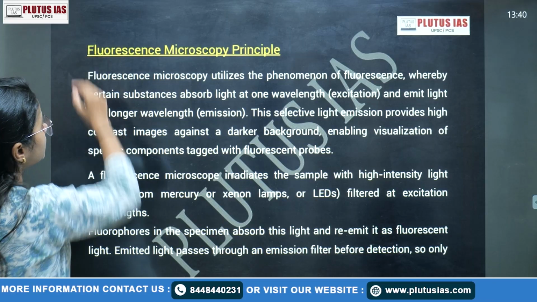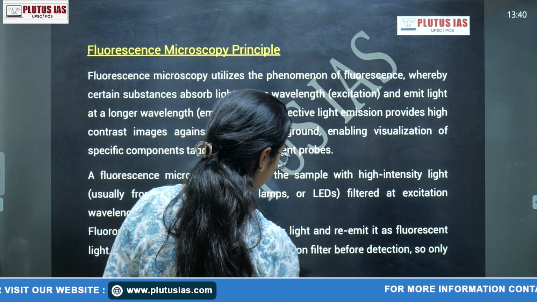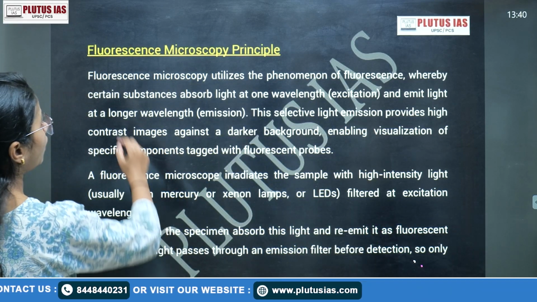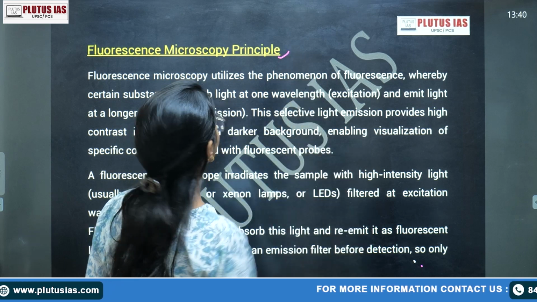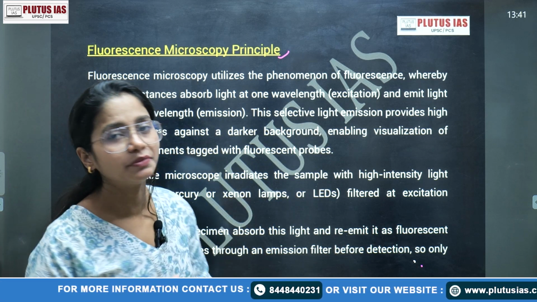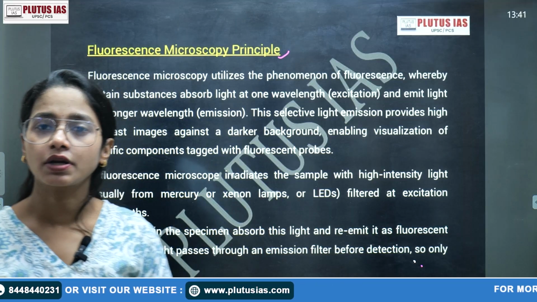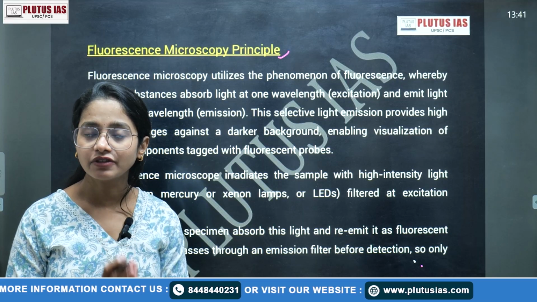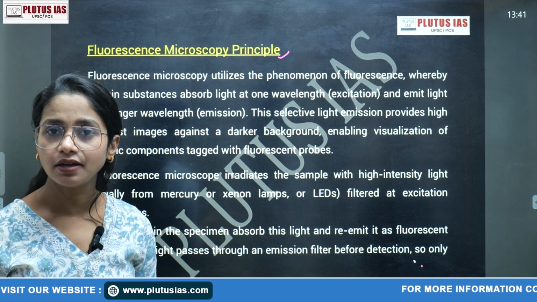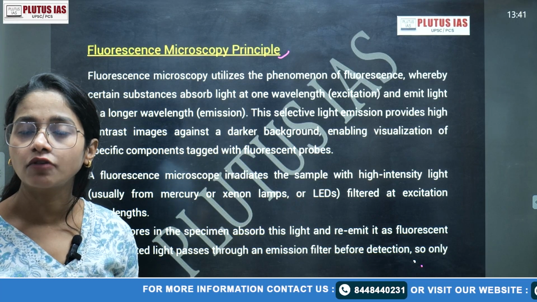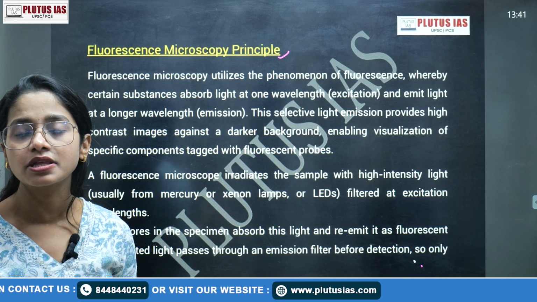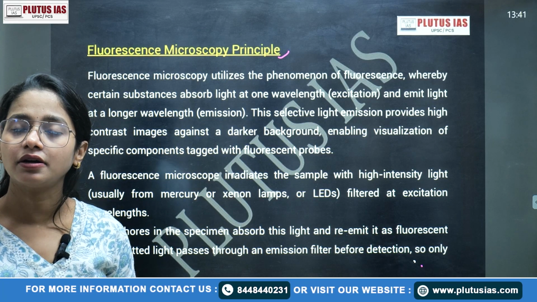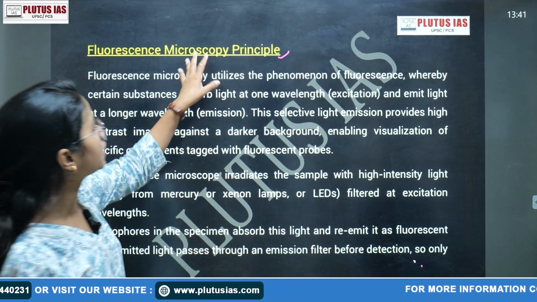So the topic is fluorescent microscopy. What does that mean? We have started with the principle directly. What is the meaning of fluorescent? Fluorescent is a kind of coloring agent, with the help of which we color the substance or the cell or living organism, such as a plant cell or animal cell, and through the microscope we see a specific structure of that cell.